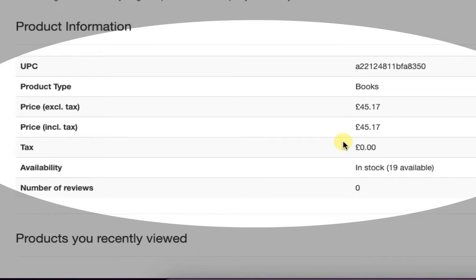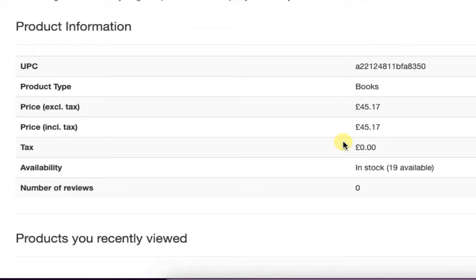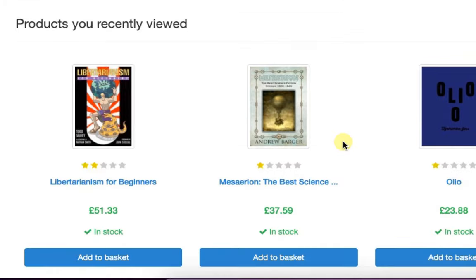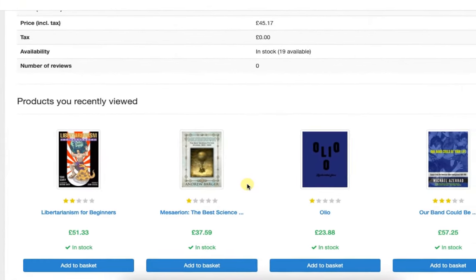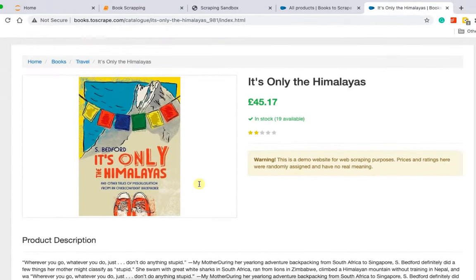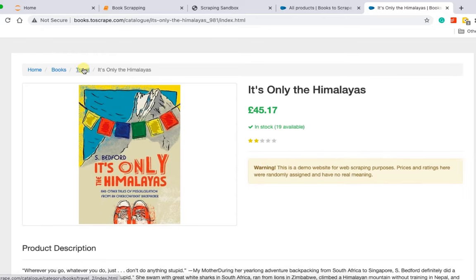Price is again given here. Tax, availability, number of reviews, and then recently viewed product. No, I don't need this. So we will scrape product information, product description, title and category of the book.